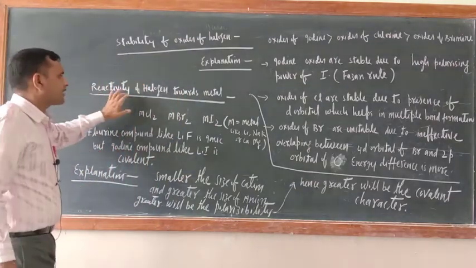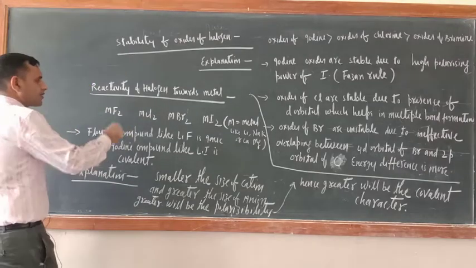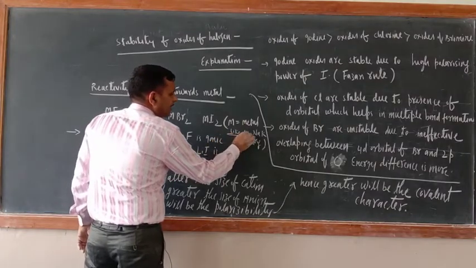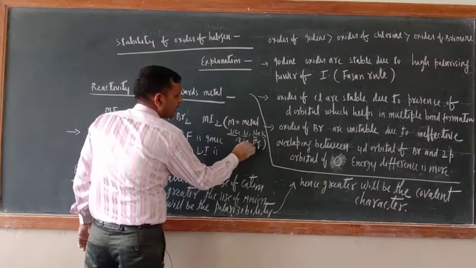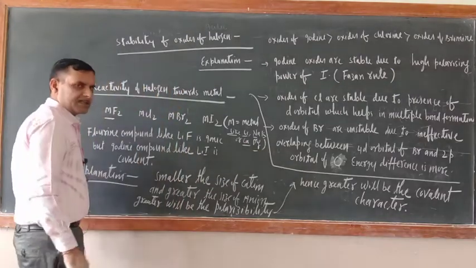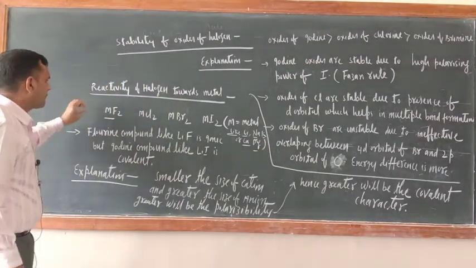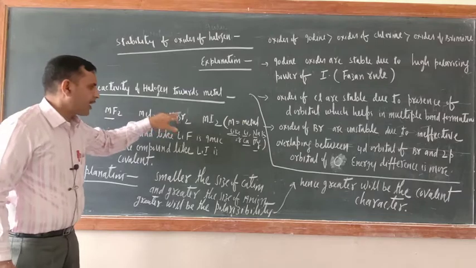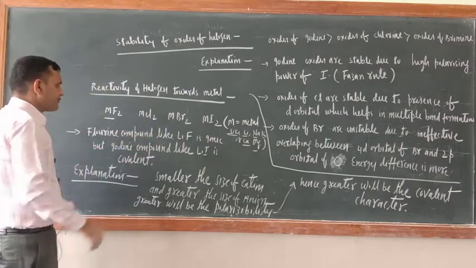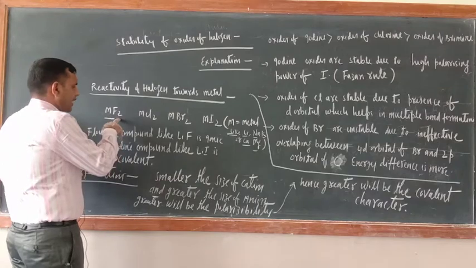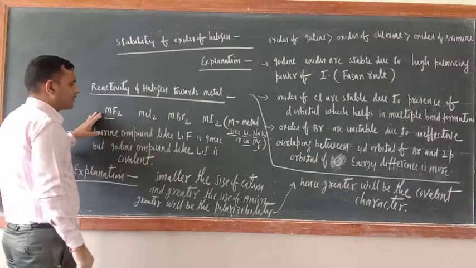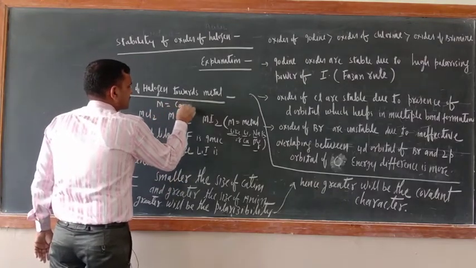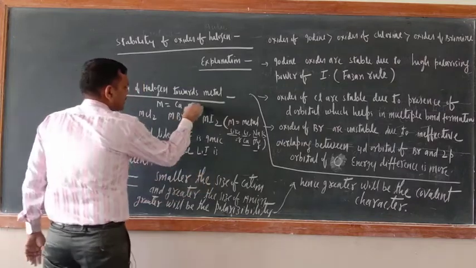The last one is reactivity of halogen towards the metal. Here the meaning of M is metal. Metal means two types of metal: monovalent metal like lithium, sodium, potassium; divalent metal like calcium, magnesium. These are divalent metals. So try to understand. If you take individual examples, here lithium fluoride, lithium chloride, lithium bromide, lithium iodide. Are you getting? Here for M I took F2. So here I took M equal to calcium, magnesium.